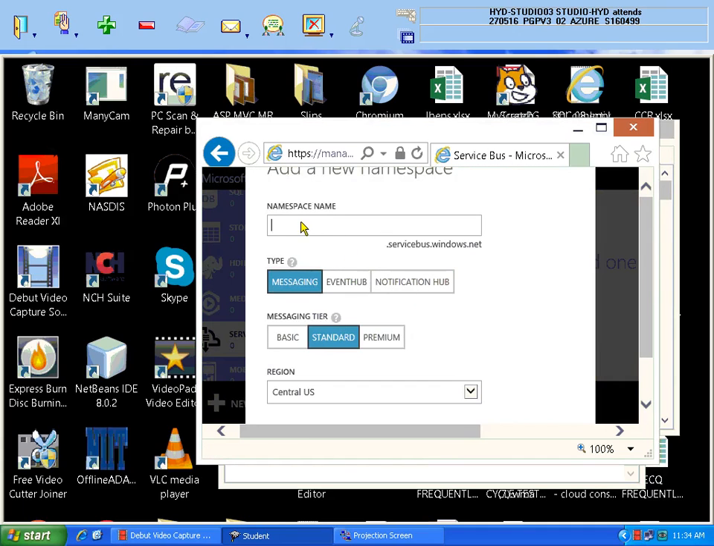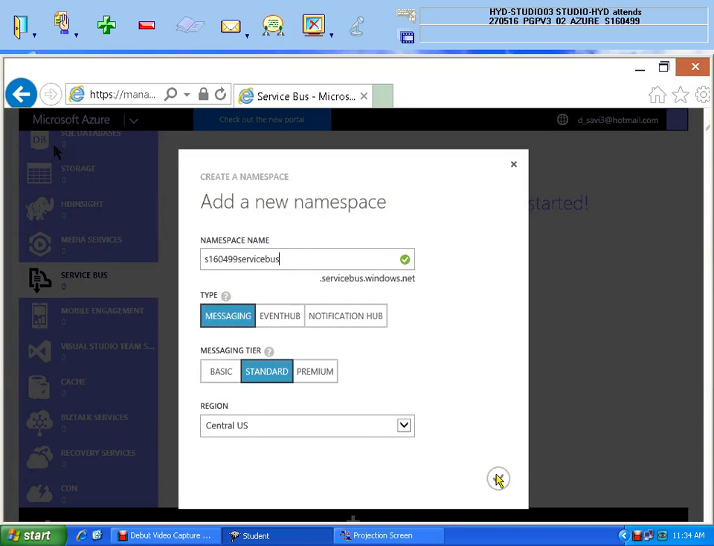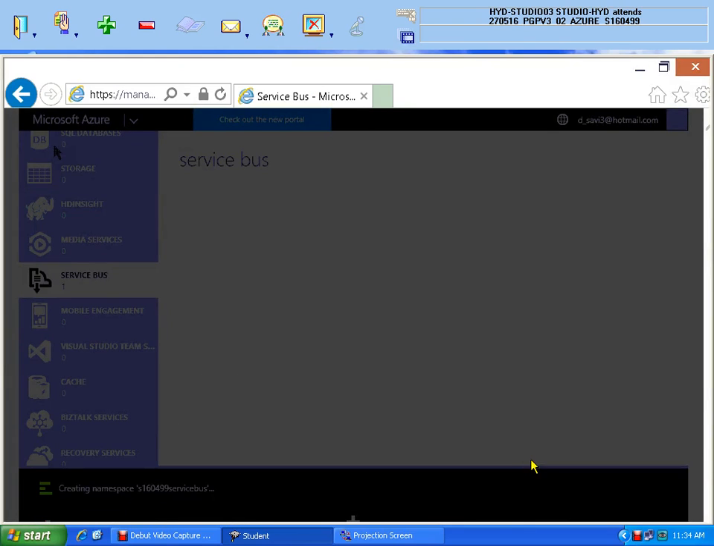Click on this. What is the namespace name you want to give? Whatever name you give, the computer will add .servicebus.windows.net. Now I am creating a namespace with your batch code name. S160499 service bus is the name that I have given. The green color means it is loading. Slowly you come down. Let me maximize. See here there is a tick mark at the bottom of your screen which you need to click so that the service bus will be created for you.